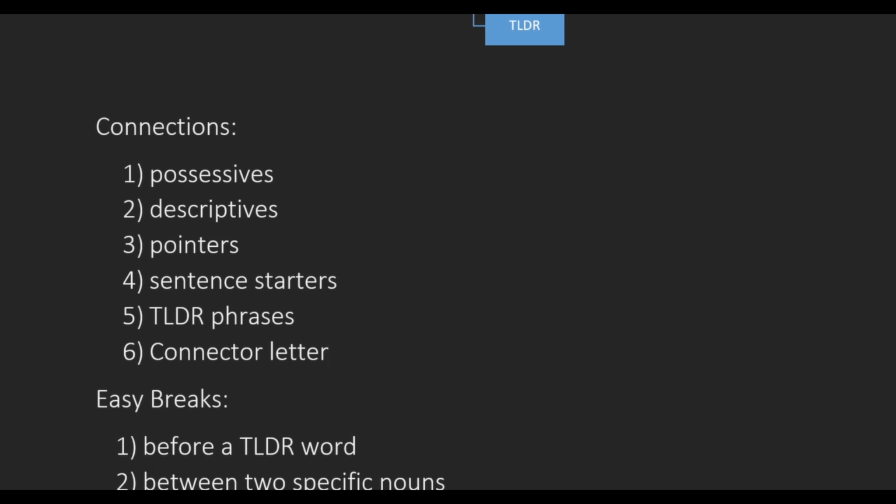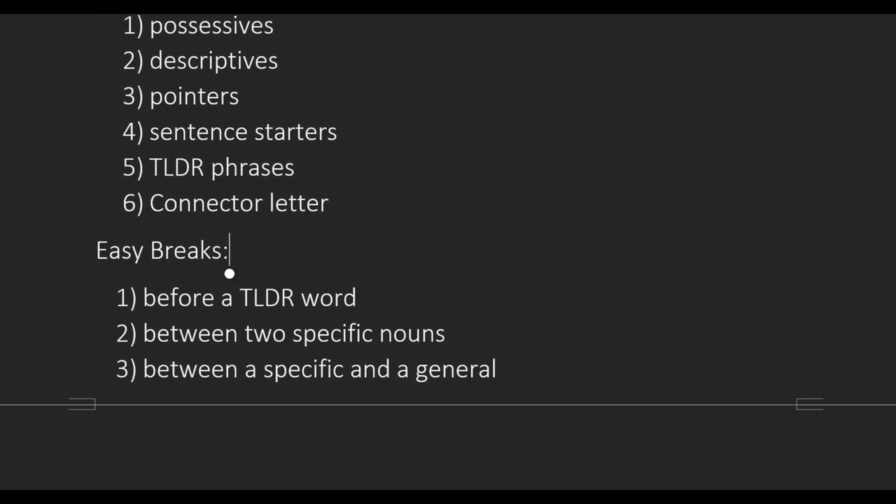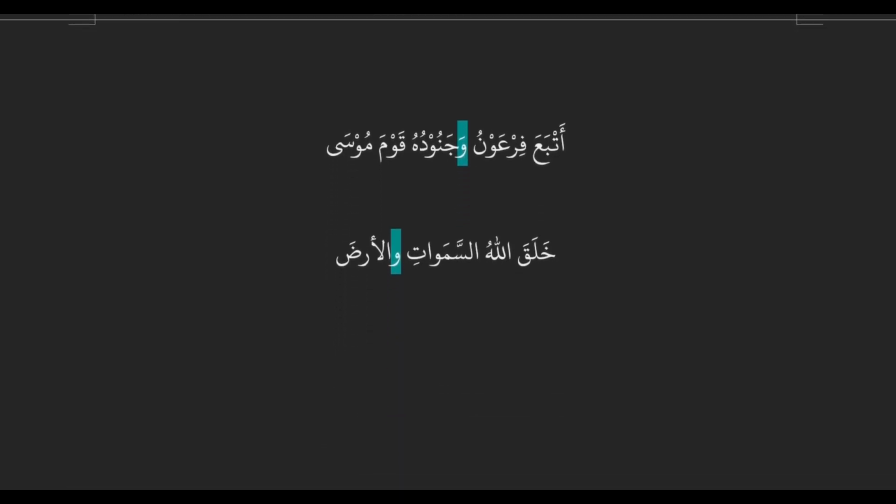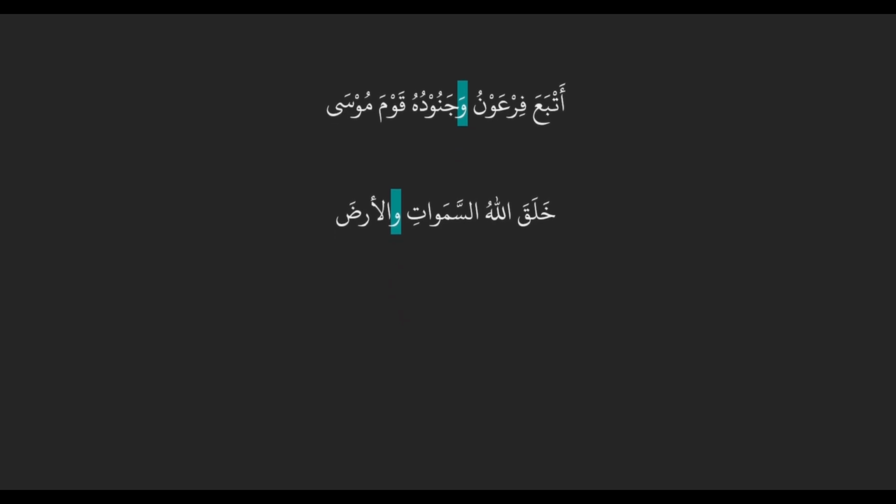So it's considered a relationship. It's considered a connection. As long as you see a connector letter, things keep going. And what significance does this have? You remember our process for working through action sentences? Break and sort. In order to break things, we need to know our connections and our breaks. So it's important that you remember this little 6th thing on the list. Let's look at some examples. We'll work through these the same way as the other ones, but this time taking into consideration our extra bit of information.